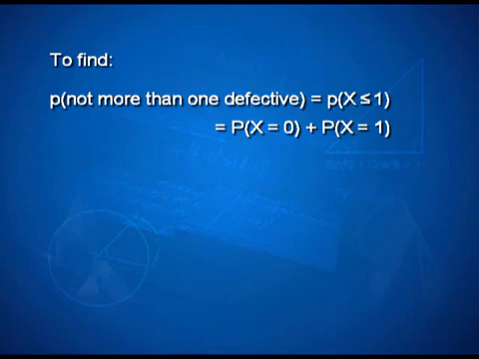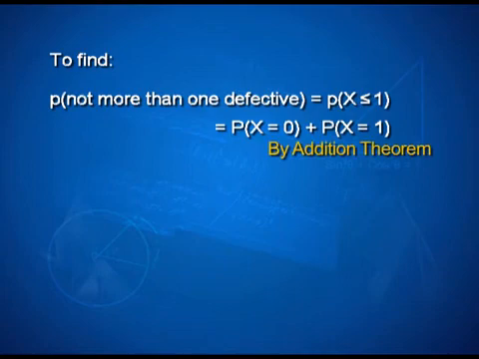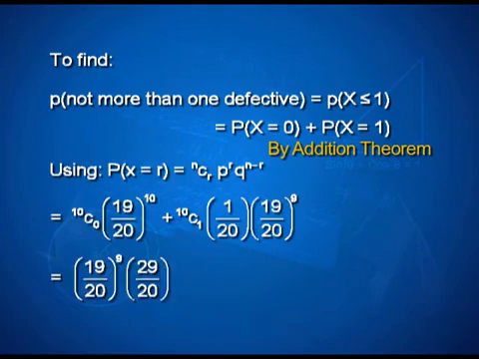So, probability of x equal to 0 or probability of x equal to 1 we are looking at, and therefore, by addition theorem, probability of x less than or equal to 1 is same as probability of x equal to 0 plus probability of x equal to 1. We did have a formula, probability of x equal to r is nCr p to the power r q to the power n minus r.